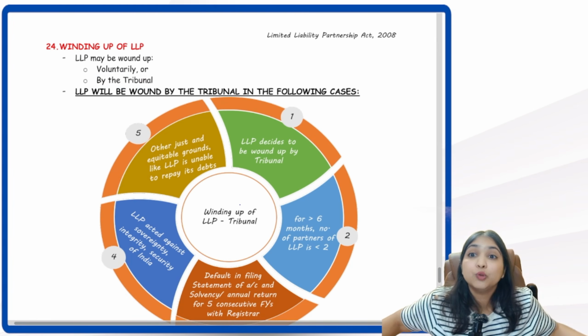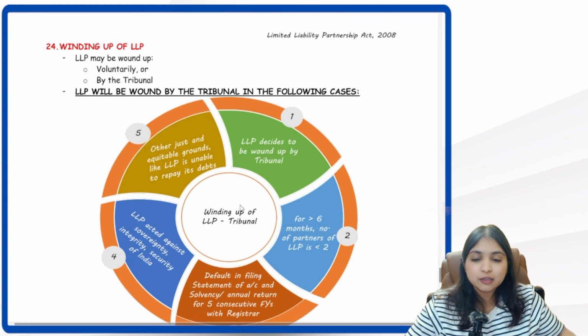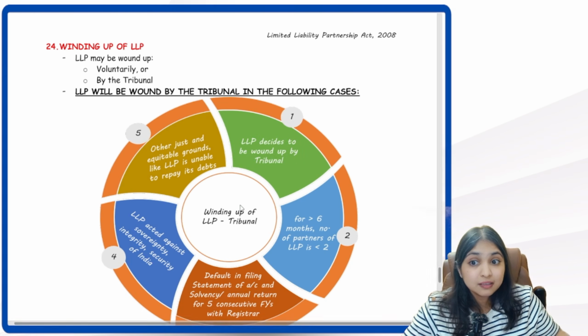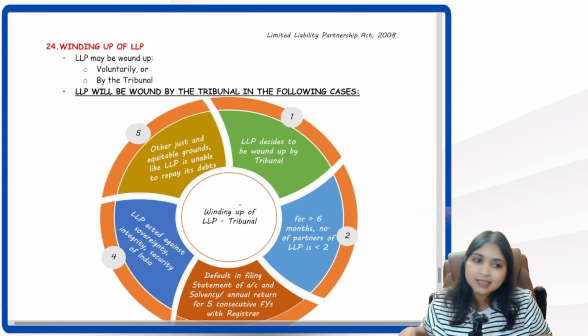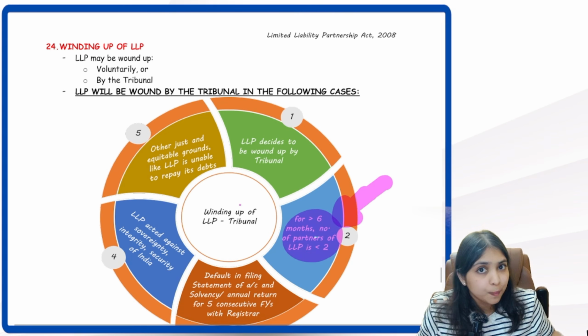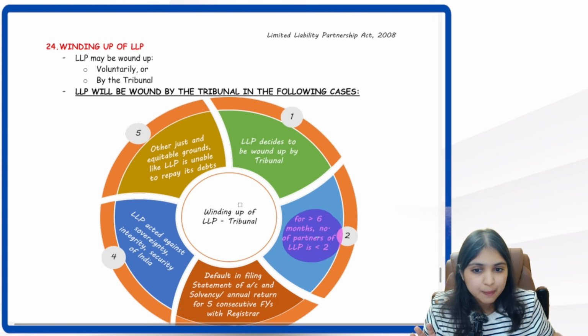Now, when will the tribunal interfere? Only in these 5 cases only the tribunal will interfere. Number 1, when the LLP decides to be wound up by the tribunal. When the LLP decides that the winding up will be through the NCLT, then NCLT will interfere. Then, for more than 6 months, LLP has continued with less than 2 partners. The NCLT will interfere and they will announce winding up of the LLP.